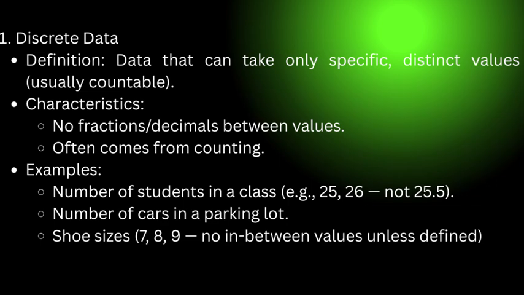Another example, let's assume the number of cars in the park. You cannot have 3.5 cars or 5.5 cars. So the number of cars are countable numbers, and countable data is called discrete data. I believe you understand what I'm saying.